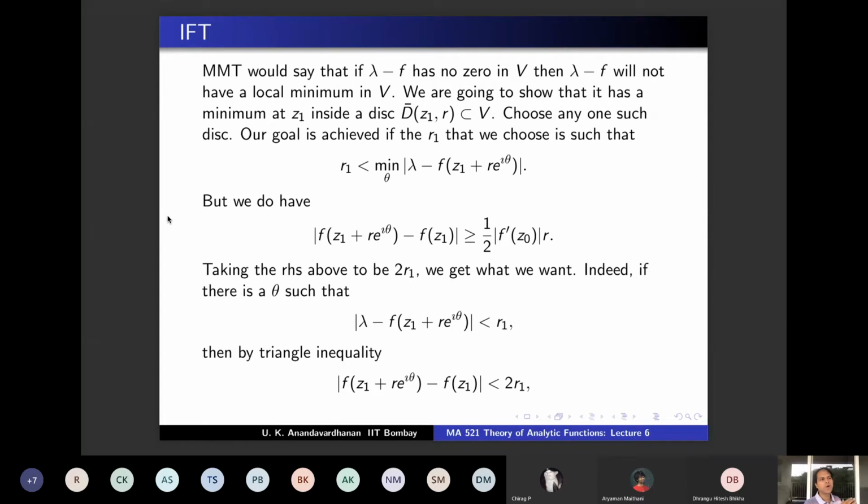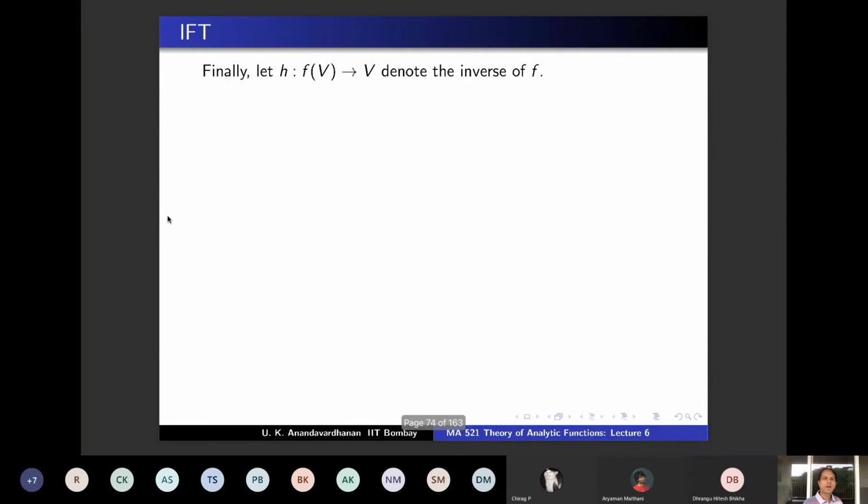The remaining thing is, now you have an injective, and therefore invertible, map onto the range, and therefore the function is invertible, and you have to show that f inverse is holomorphic on the range. So for that, let us denote f inverse by h. h from f of V to V, let it be the inverse of f.